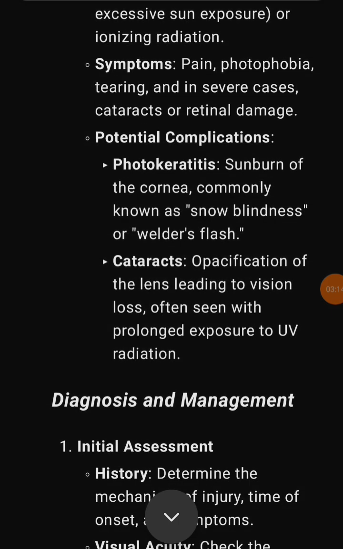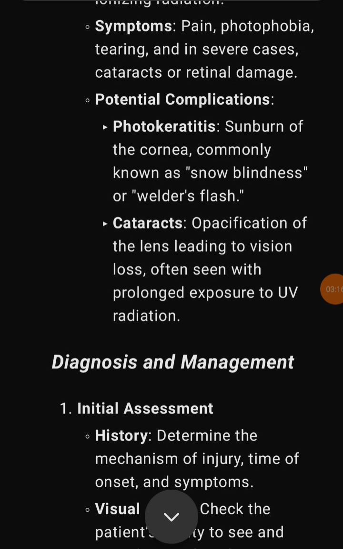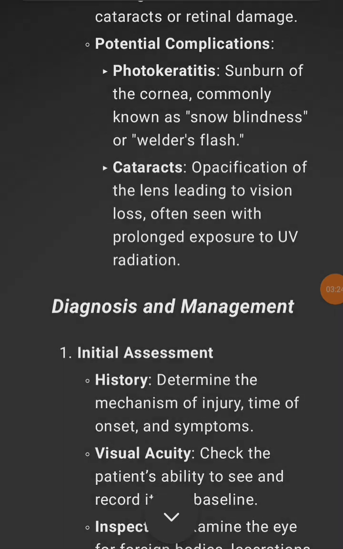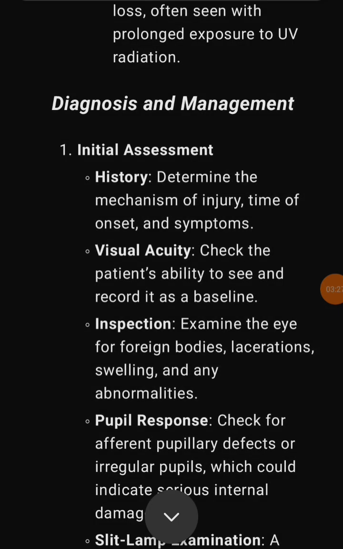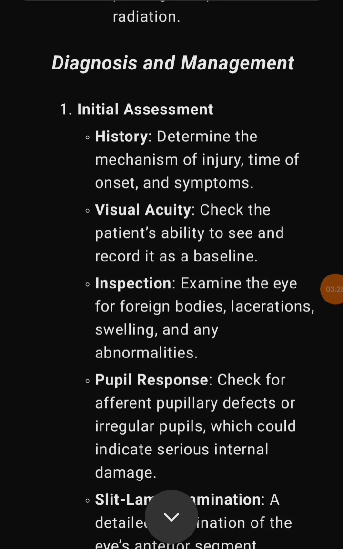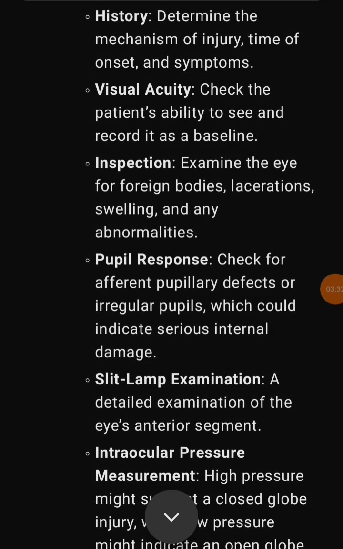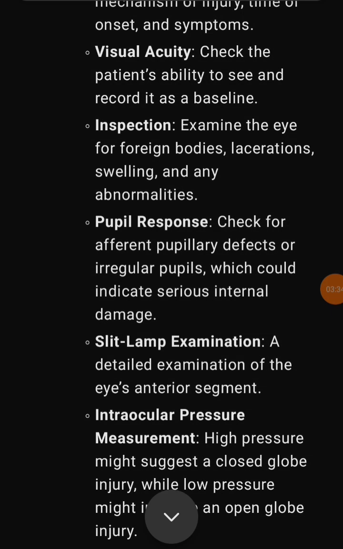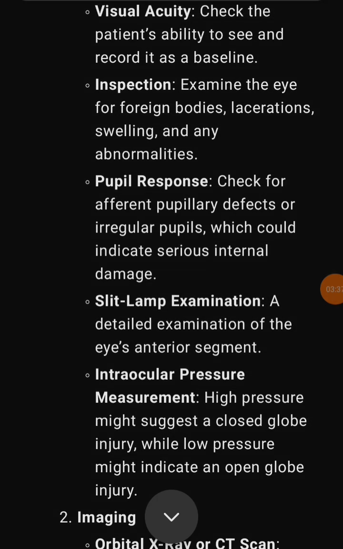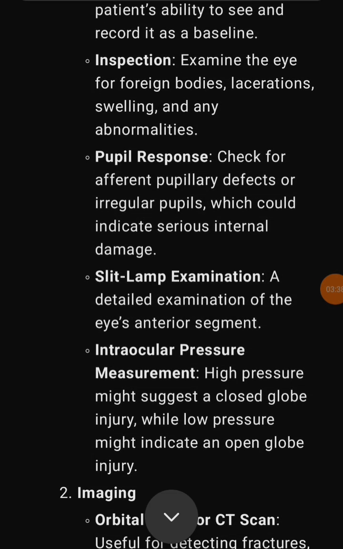Diagnosis and management. 1. Initial assessment. Determine the mechanism of injury, time of onset, and symptoms. Visual acuity. Check the patient's ability to see and record it as a baseline. Inspection. Examine the eye for foreign bodies, lacerations, swelling, and any abnormalities. Pupil response. Check for afferent pupillary defects or irregular pupils, which could indicate serious internal damage.